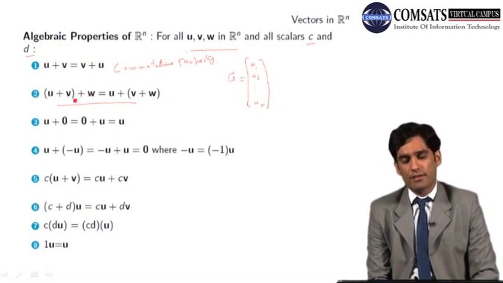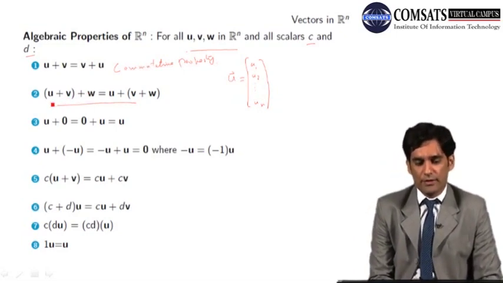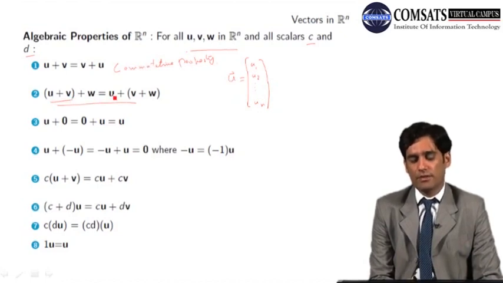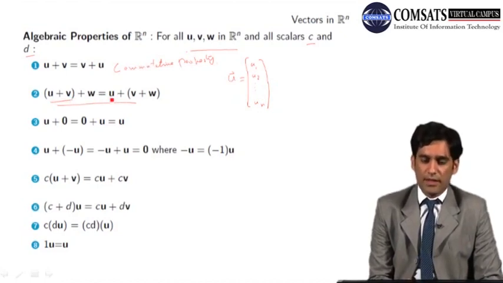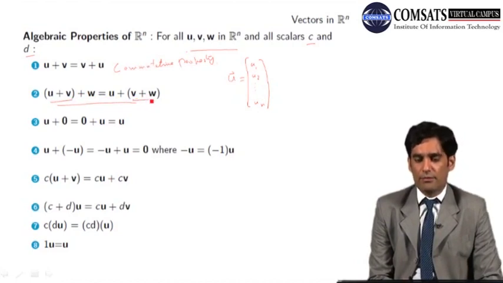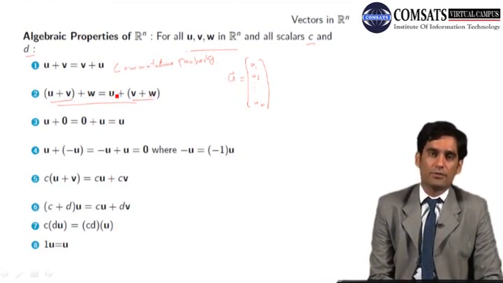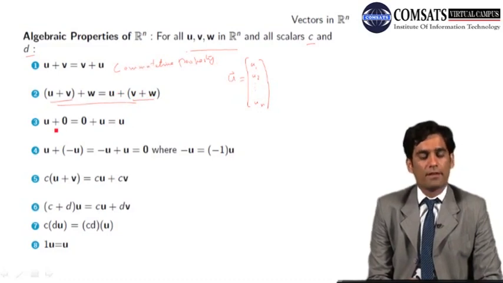add to the third vector the answer of the 2 vectors, the answer will be the same as adding the other 2 vectors v and w and then adding to the resulting vector u.